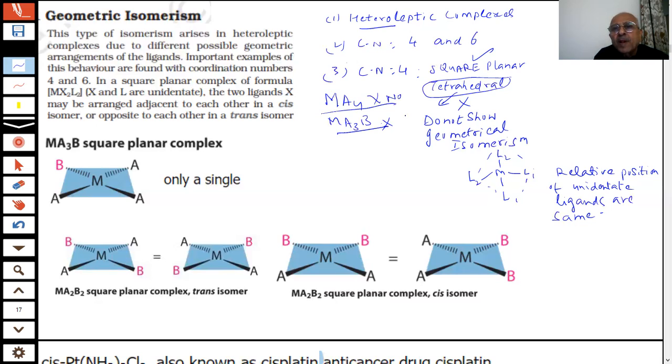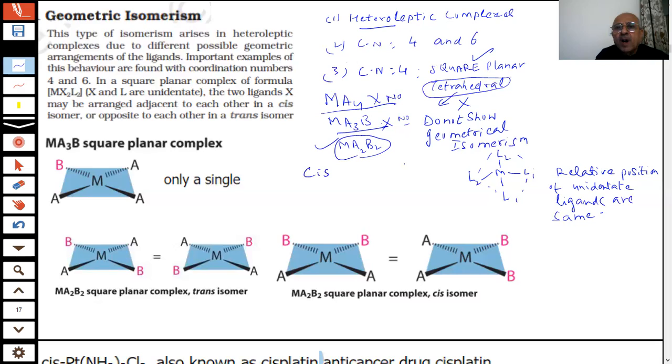So then where are the geometrical isomers coming from? If I have M A2 B2, now the story will start. How can you put A and B relative to each other? Students, you have seen one we call cis.